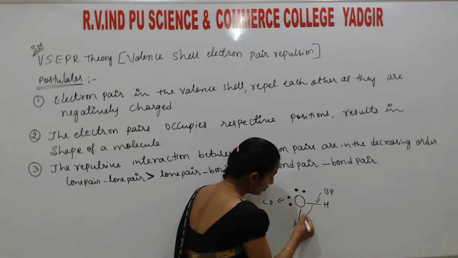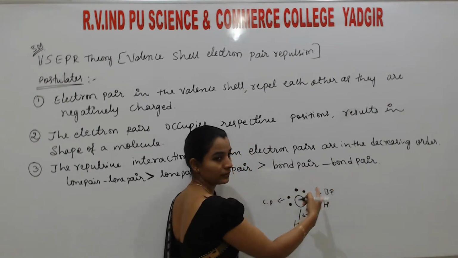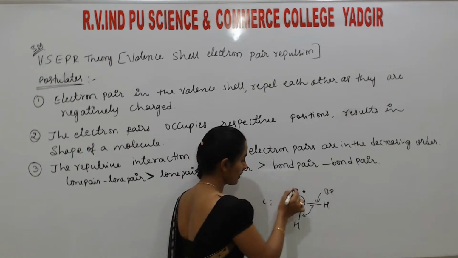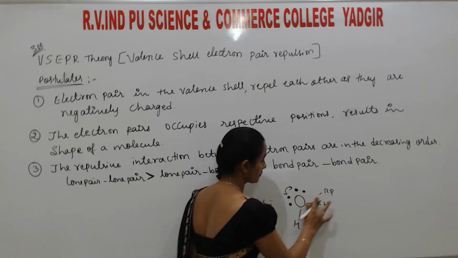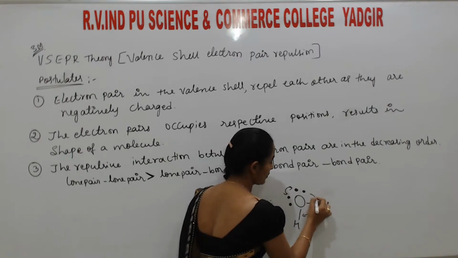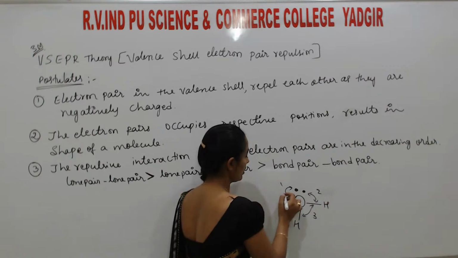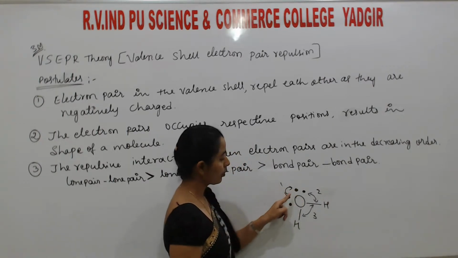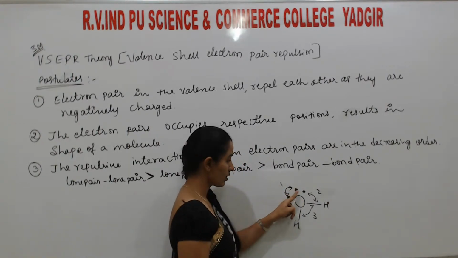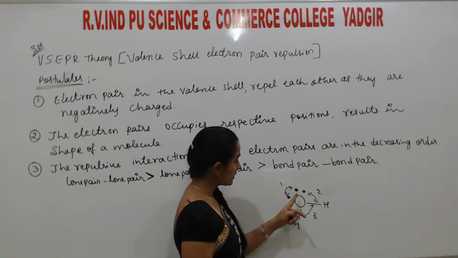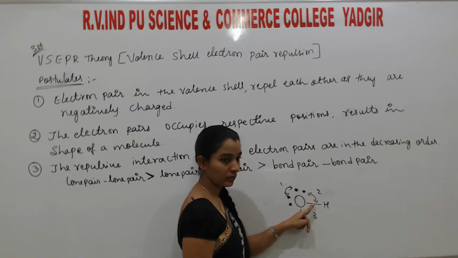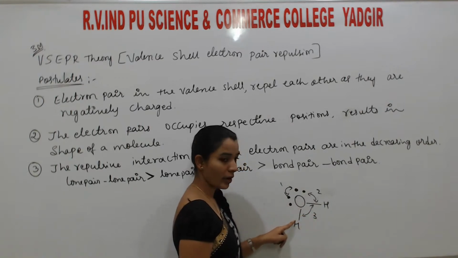Between two bond pairs, it is the least. So one is lone pair lone pair, second is lone pair bond pair, third is bond pair bond pair.